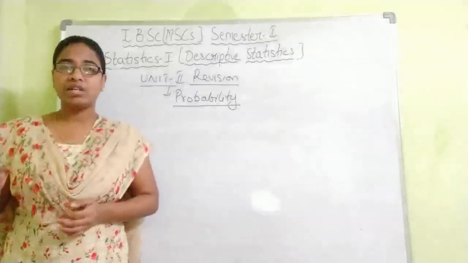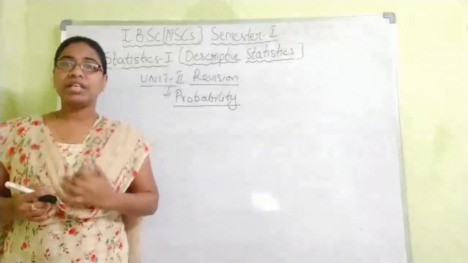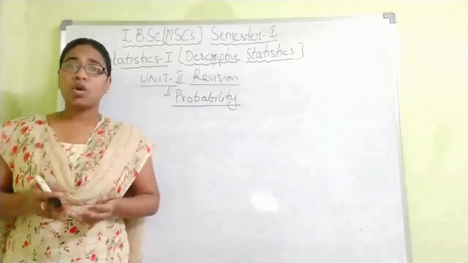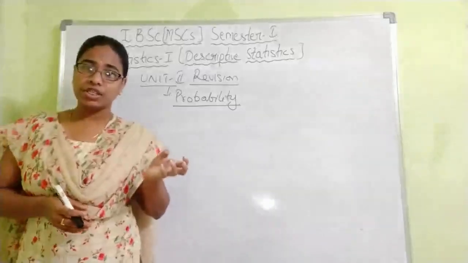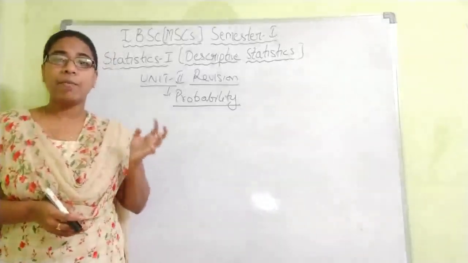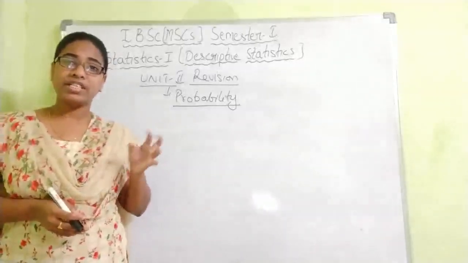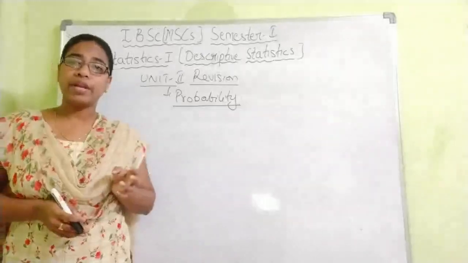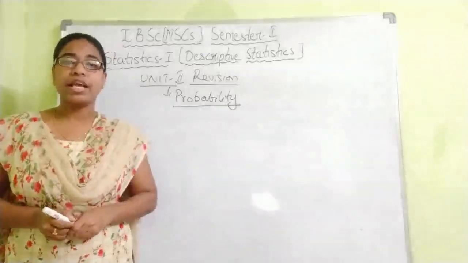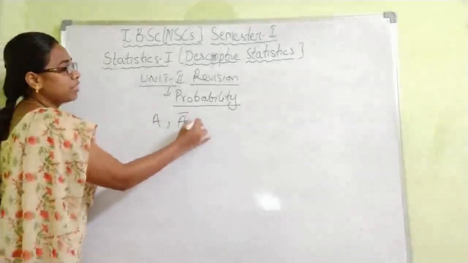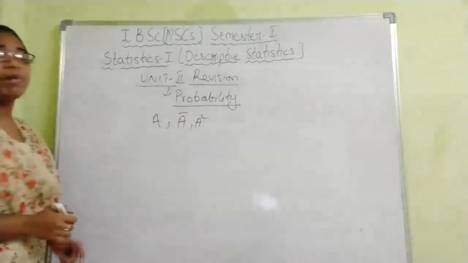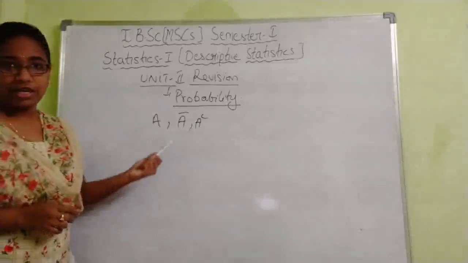Outcome means the result of an experiment. Similarly, there are different types of events, like complementary events. Suppose the happening of an event is denoted by A. The non-happening of the event is denoted by its complementary event, A complement, which you can write as A bar or A complement.